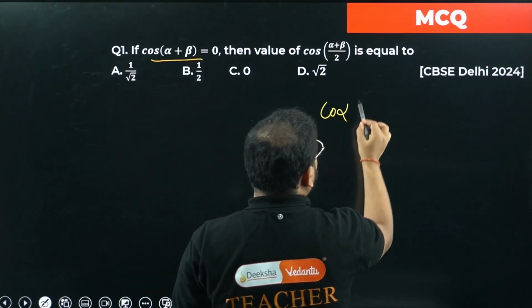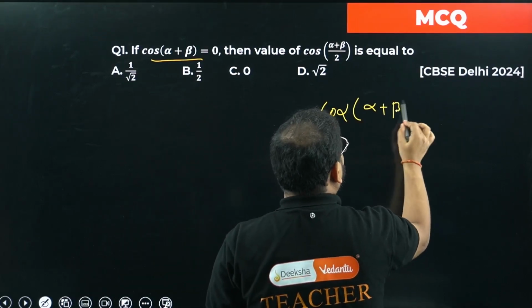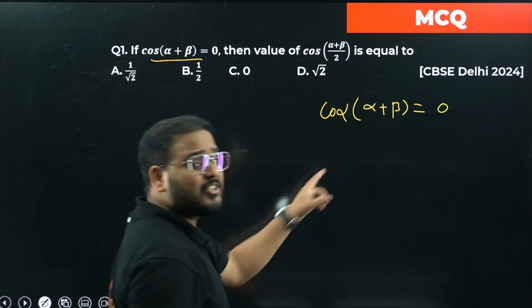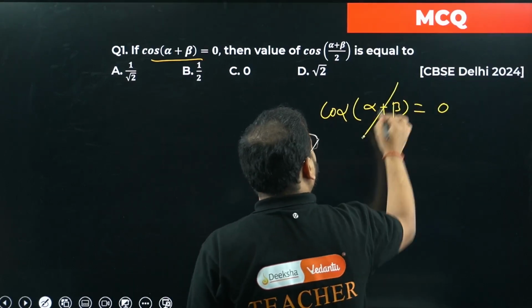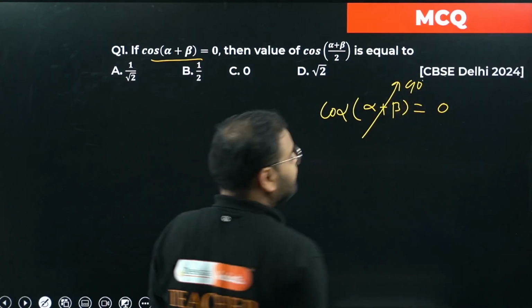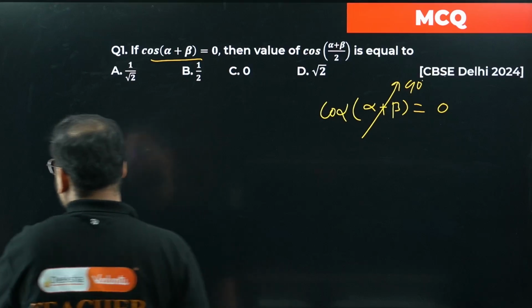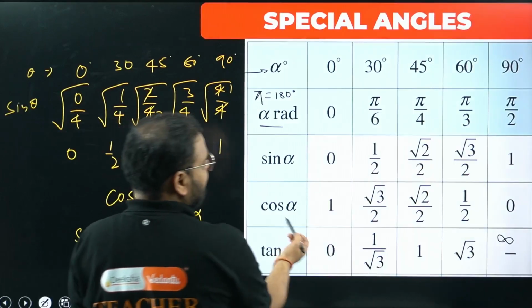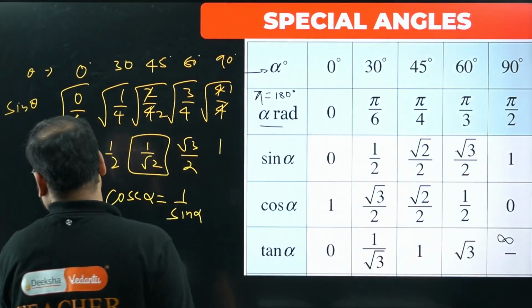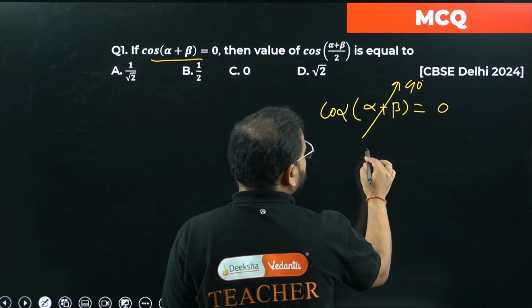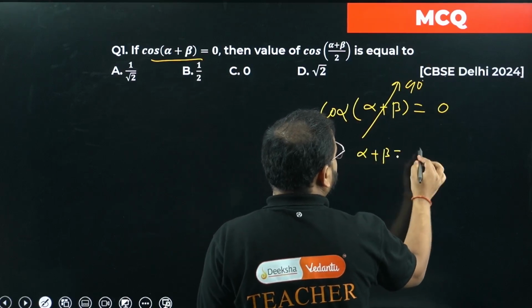Cos of alpha plus beta is 0. Cos 0 is when, sir? When this angle is going to be 90 degrees. Cos 90 is 0, we know that. If we don't know that, have a look. Cos 90 is 0. Okay. It means basically, sir, alpha plus beta is equal to 90 degrees.